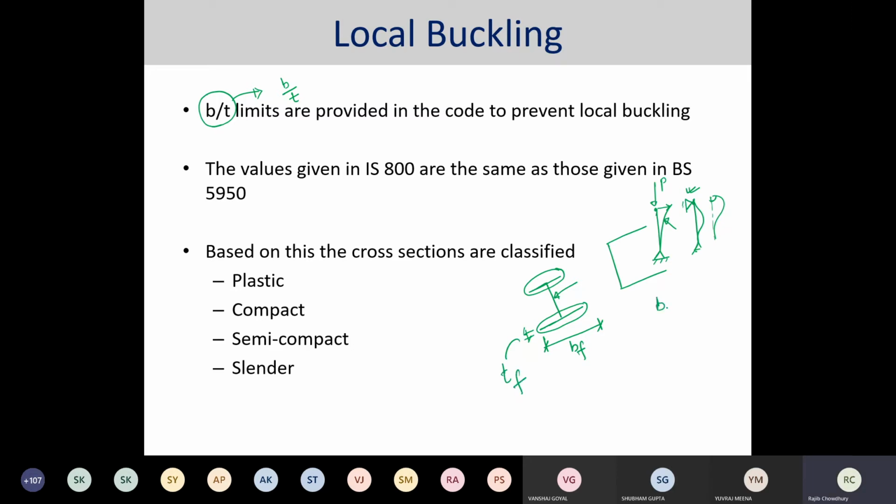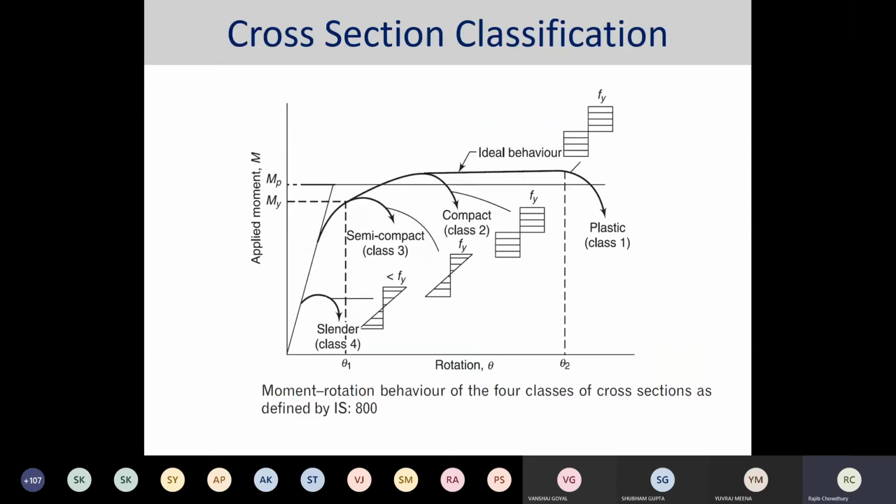So essentially you have to select certain sections which have some limitations. Based on these limitations, the cross sections, whether it is a plastic section, compact section, semi-compact section, or slender section, are identified. So what is the classification of the different sections? First, let us consider the plastic or the class 1.